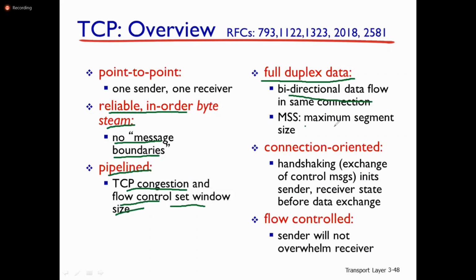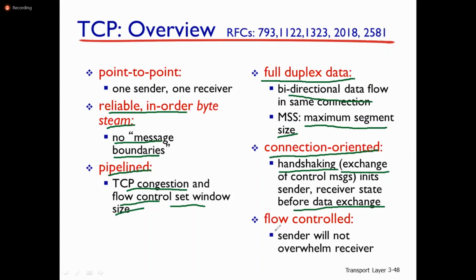So full duplex means bidirectional data flow in the same connection. MSS means maximum segment size, the maximum size of a segment. TCP is a connection oriented protocol, so there is a handshake between sender and receiver. That means exchanging control messages between sender and receiver before the data exchange. After establishing the connection, only then does the data exchange happen between the two nodes in full duplex mode.